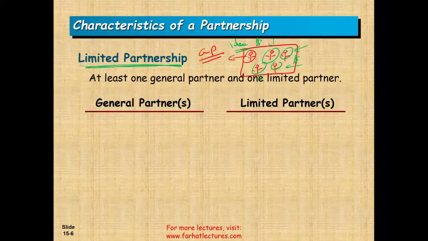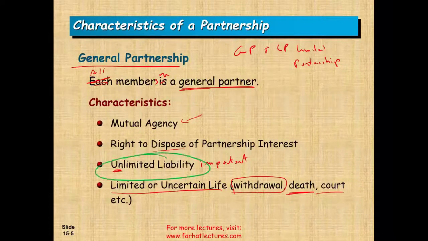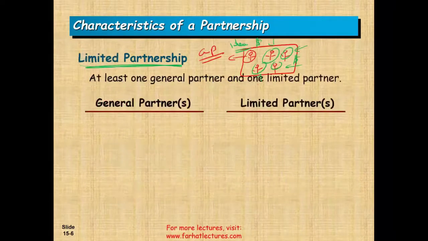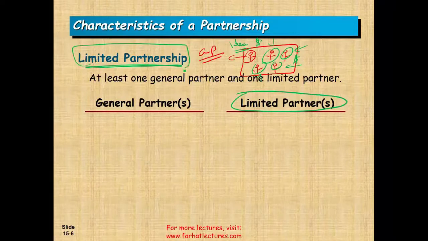And also, remember, they don't want to have unlimited liability, because if they do, they expose their wealth, their assets, to the partnership. So they would say, okay, we're willing to give you money. However, we want to be considered limited partners, not general partners. So simply put, to have a limited partnership, you still have to have one general partner, one that's responsible. Somebody has to be responsible for everything, and that's the general partner. You could have more than one general partner, but at least one, and you could have the remainder be limited partners. It doesn't matter.